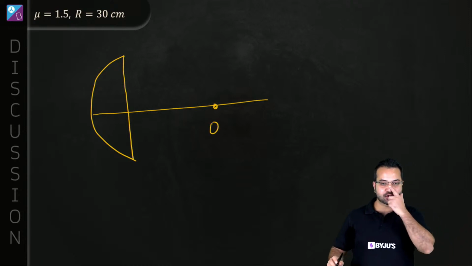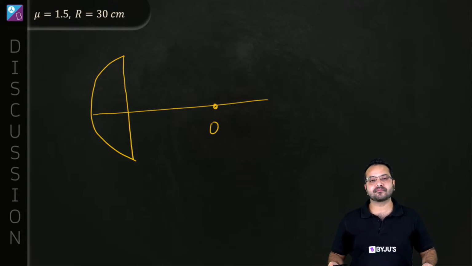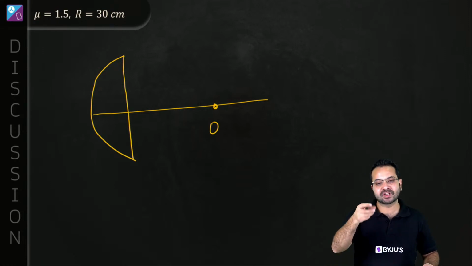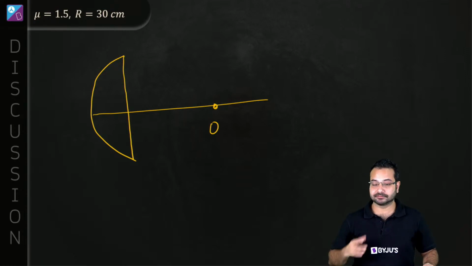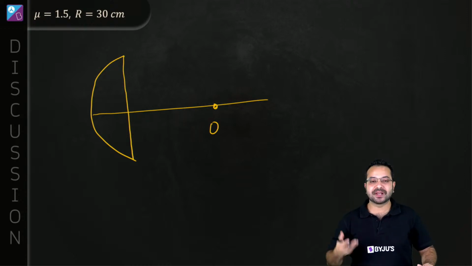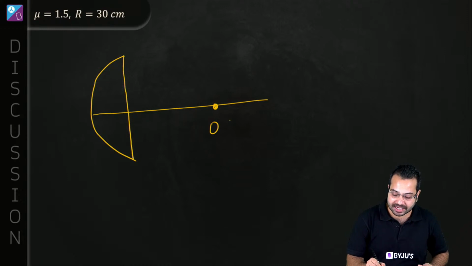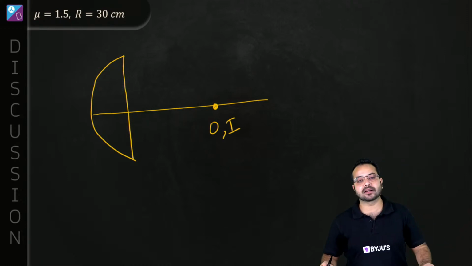Alright, the object is placed over here. One thing is for sure: if it has to be a real image and the size of the object and the size of the image has to be the same, it basically means that the object and image have to coincide. Is that correct?